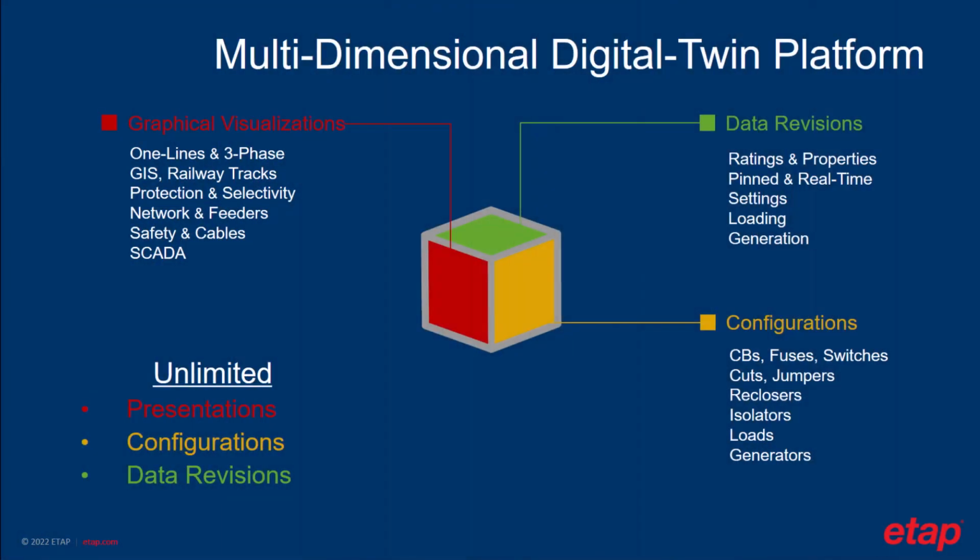ETAP's unique multidimensional database provides the ability for engineers to analyze an unlimited amount of scenarios, what-if conditions, essentially. And these include graphical visualizations, which we discussed, the one-line and the GIS. We also have specific views for protection, safety calculations, cable layouts, data revisions, which includes ratings, properties.